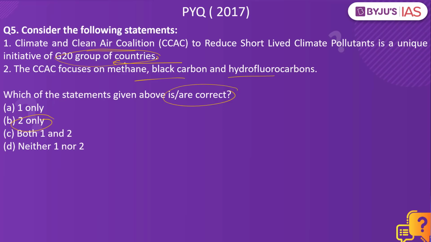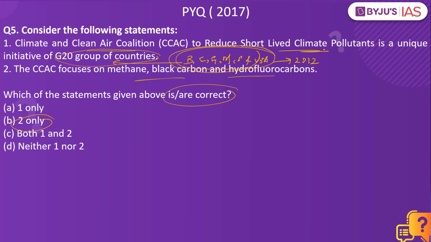Why? Because this was launched by the United Nations Environment Programme, supported by about 6 countries. This includes Bangladesh, Canada, Ghana, Mexico, Sweden, and United States of America back in the year 2012. So kindly remember, this is not a coalition of G20 countries coming together, but instead these 6 countries came together and created this coalition. What was this coalition all about? The coalition came together basically to reduce the short-lived climate pollutants.